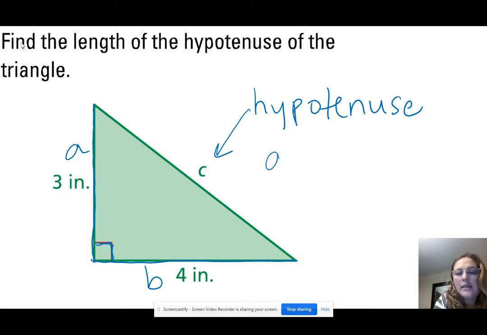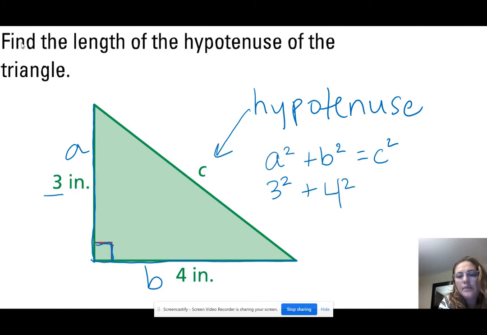And we know that A squared plus B squared equals C squared because Pythagoras or one of his students figured that out. So if A is 3, the area of the square that would rest upon A is 3 squared, plus, if B is 4, that square would be 4 squared, equals C squared. Okay, we're trying to find out the length of C, and so we don't know what the area of the square would be there yet. So in order to solve this, squaring means you're multiplying the number by itself.